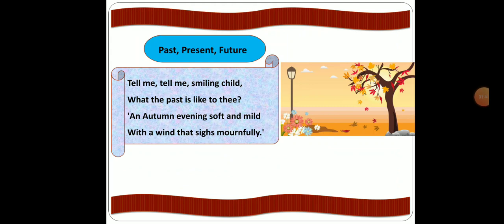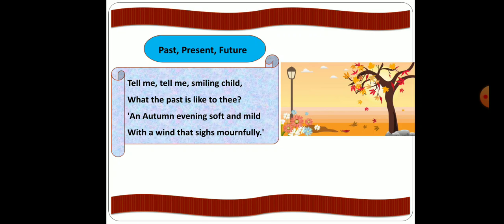Now students, let us read and understand each stanza one by one. Tell me, smiling child. Here the poet is talking to a little child and she is describing the child as a smiling child. So this shows us that the child is a happy child.